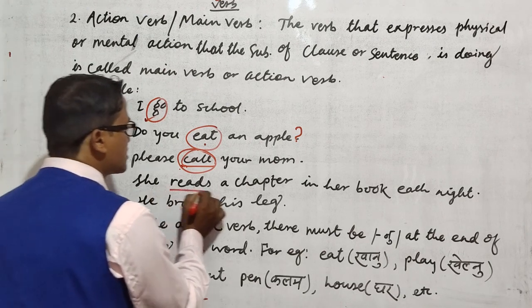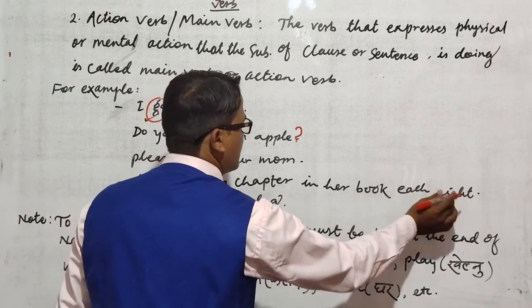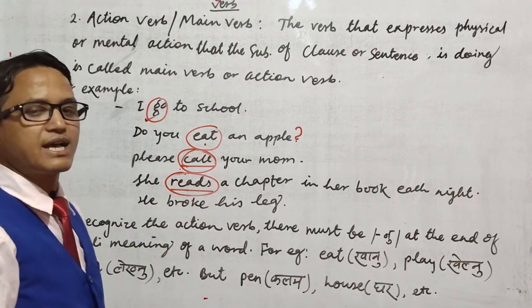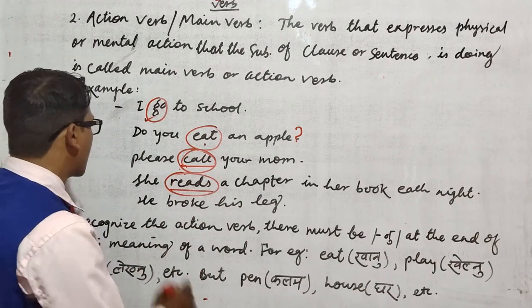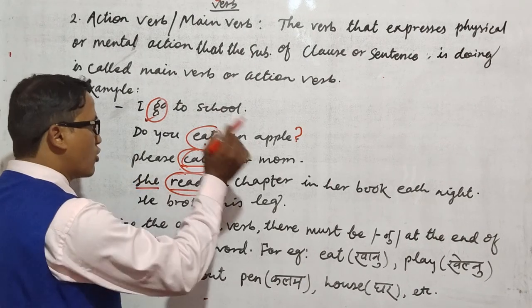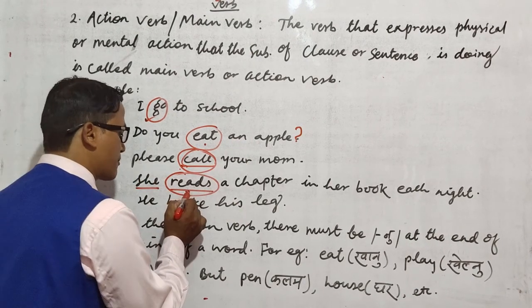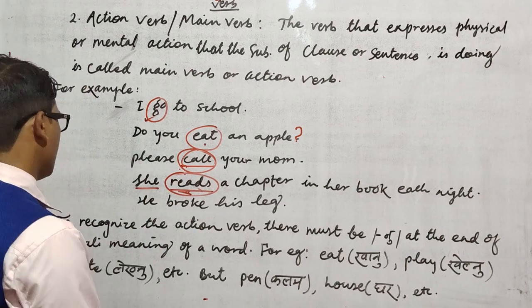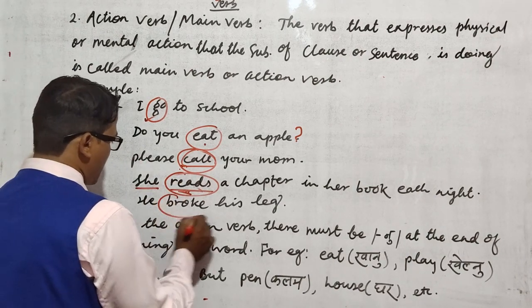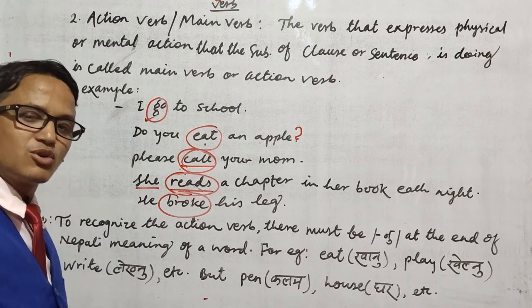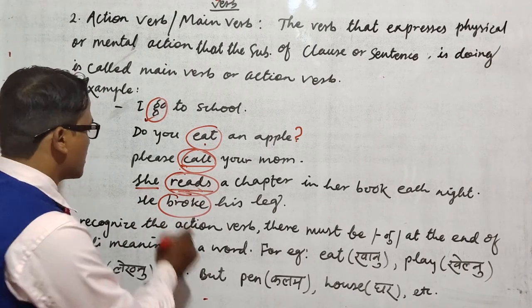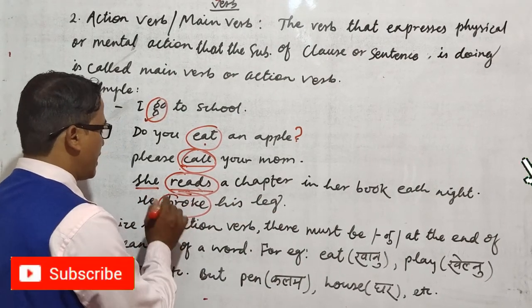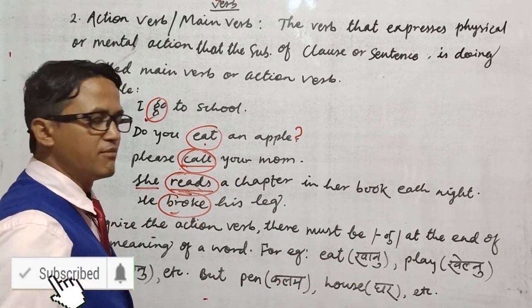Similarly, she reads a chapter in her book each night. Here "reads" is also working as the main verb because the subject is physically working, and this is called a physical verb or main verb. Here is the next example: "broke". "Broke" is also a main verb because it functions in this sentence as the main verb, the action verb.